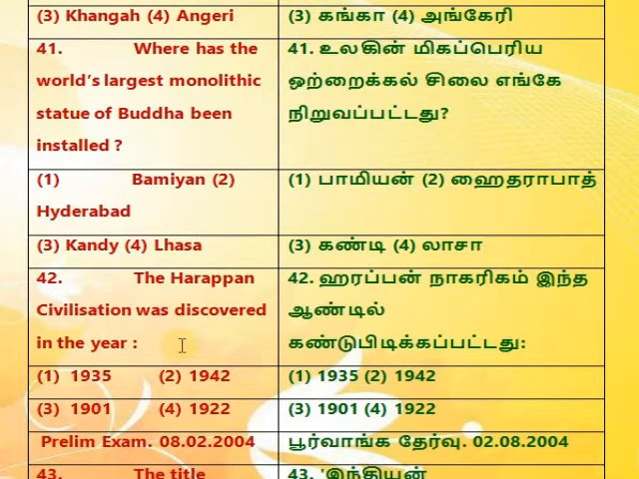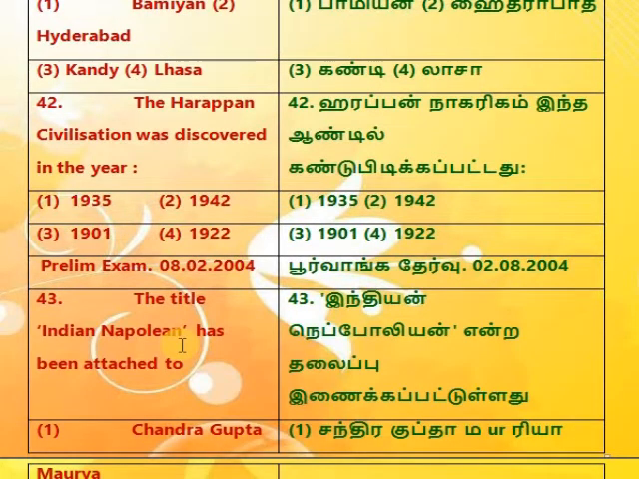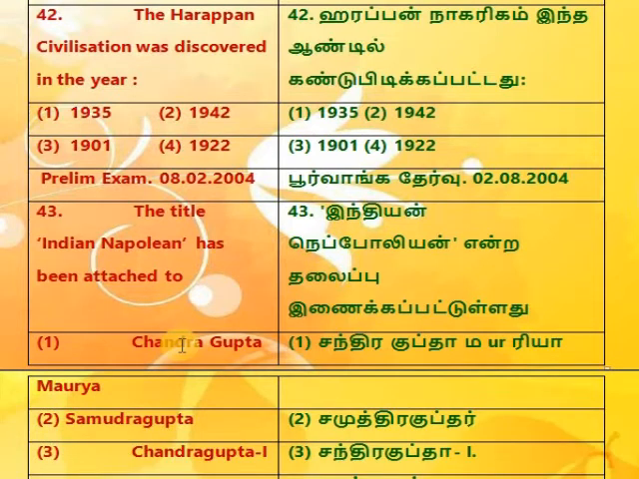1. Bamiyan, 2. Hyderabad, 3. Kandy, 4. Lhasa. 42. The Harappan civilization was discovered in the year 1. 1935, 2. 1942, 3. 1901, 4. 1922. Prelim exam, August 2, 2004.